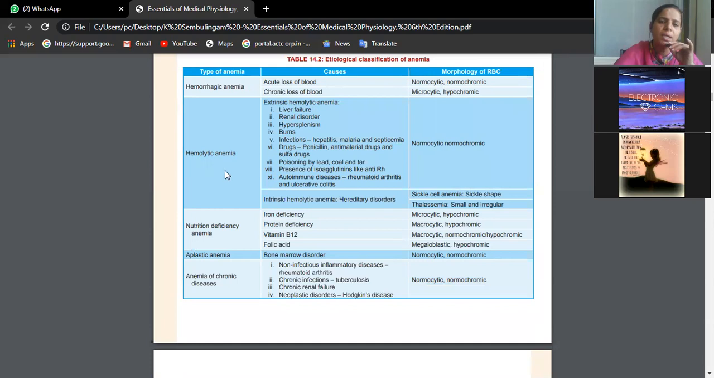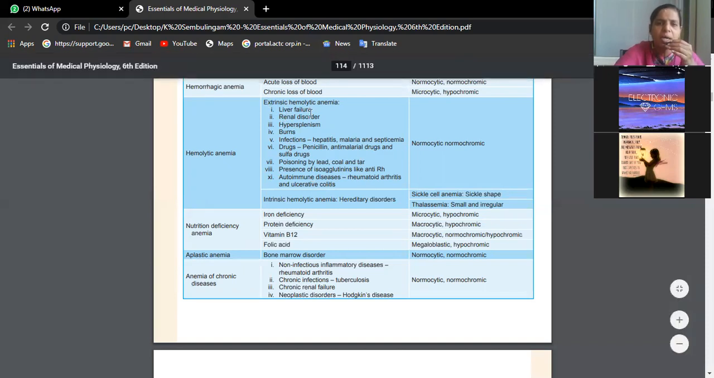Then we have hemolytic anemias. That means RBCs are broken down very fast. We know the lifespan of RBC is 120 days. Before the completion of 120 days itself, if we find the RBCs are being broken down more than normal due to some underlying conditions, then we call it hemolytic. Many causes are there under extrinsic: liver failure, renal disorders, hypersplenism, burns, and so on. So the blood picture is normocytic, normochromic again.